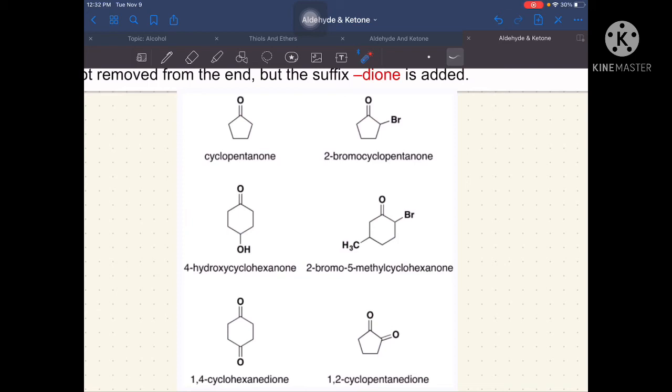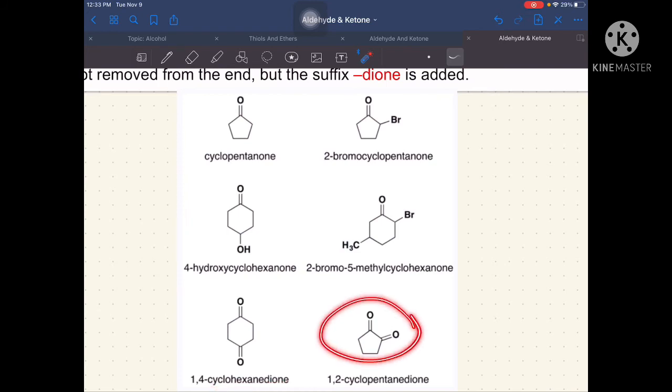cyclohexanone. Okay, another one. Kapag kadalawang functional group na parehong ketone, so, ibig sabihin yan, ganito lang pagkakanim yan. 1,4-cyclohexane, tapos gagamitan natin ng dione. Yung parang kagaya lang nung kanina. Kapag may dalawang ketone doon, yung dulo niya is dione. And then retain lang yung hexane.